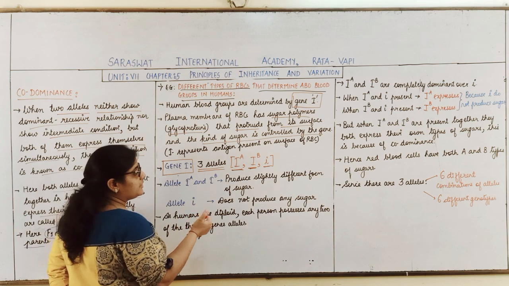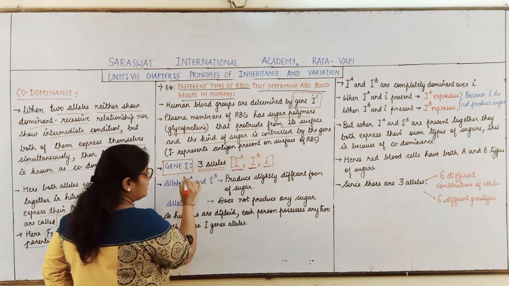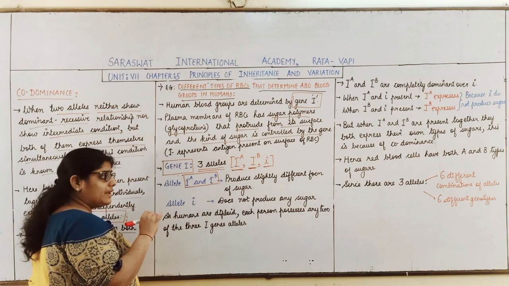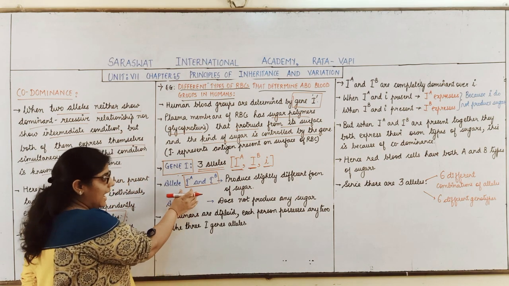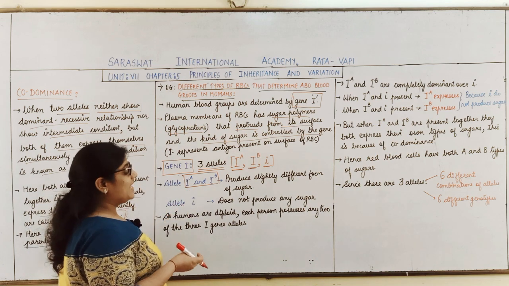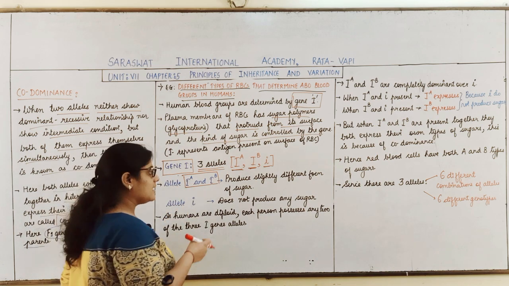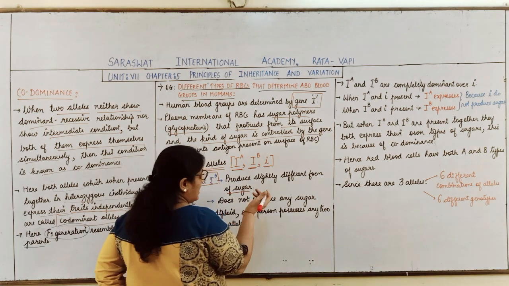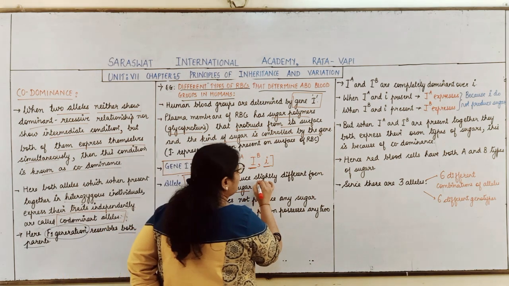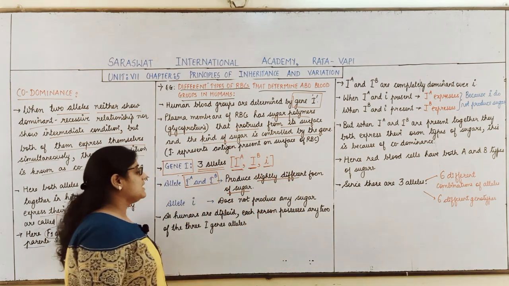Now what is the difference between these? When we talk about the IA and IB alleles, they will produce the sugar. Capital IA and capital IB, when these alleles are there, will produce the sugar, and the sugars produced by IA and IB are slightly different from each other.